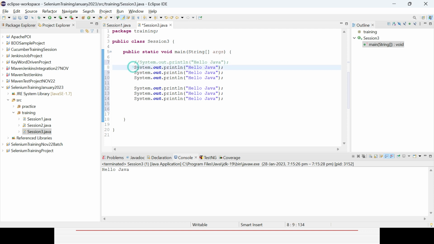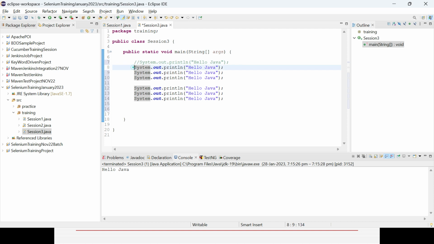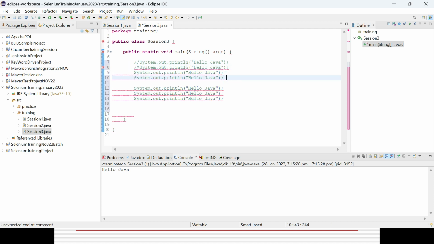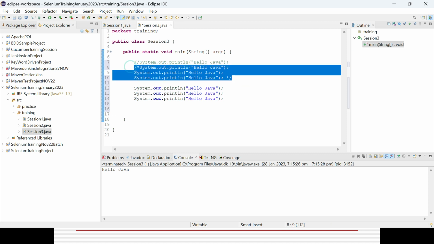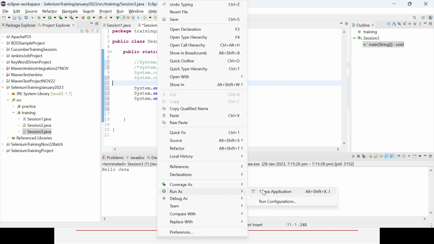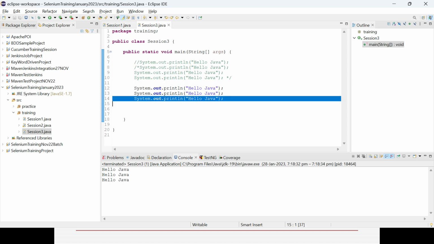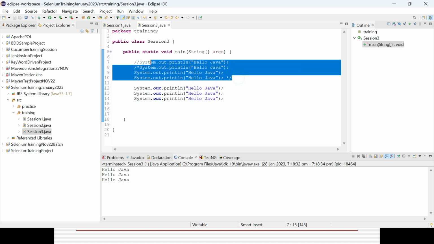And in case you want to comment out these three lines, you can start with slash and then star, and at the end give star and slash, so that way you can comment multiple lines. Okay, now if you run, the remaining lines that are not commented will be executed, meaning out of 7 lines, 3 lines have an impact, and the remaining 4 lines are commented by single line or multiple line commenting.